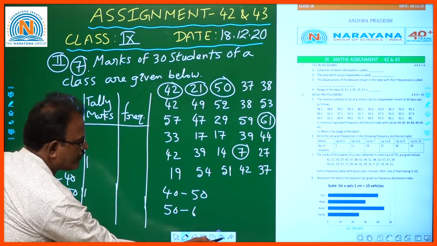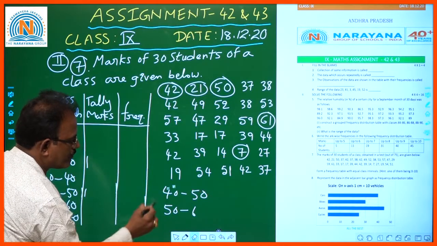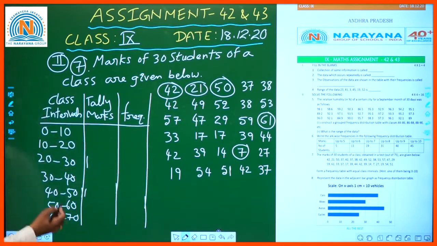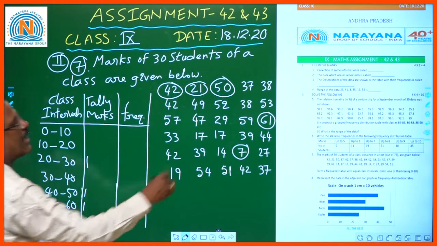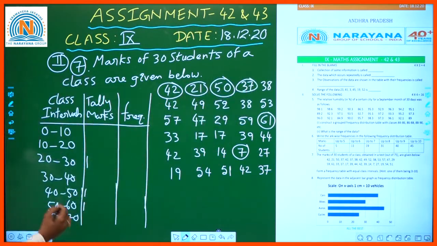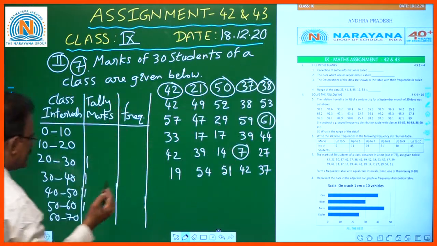So 50 belongs here, and then 37 belongs between 30 to 40, 38 again belongs